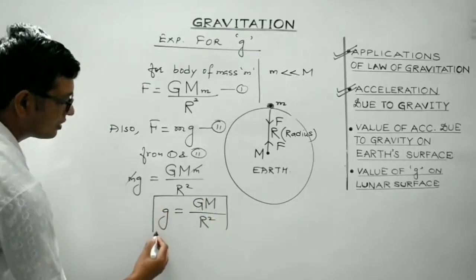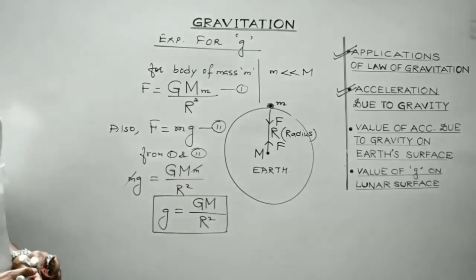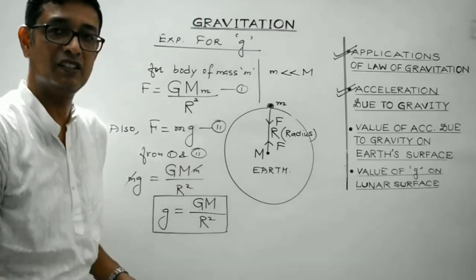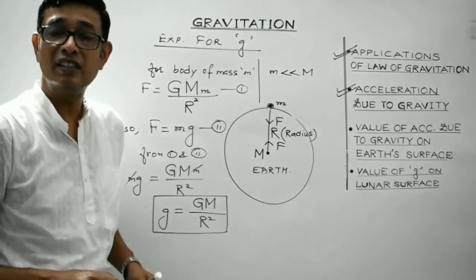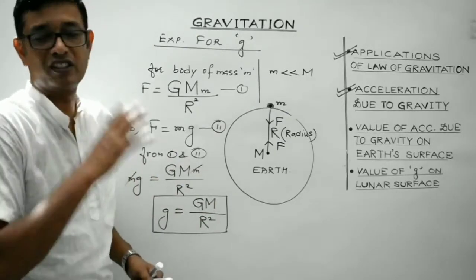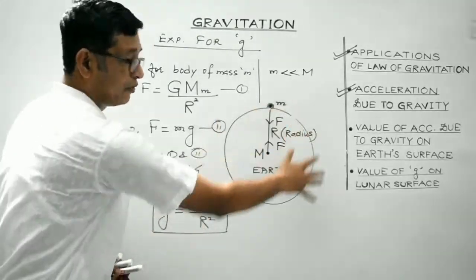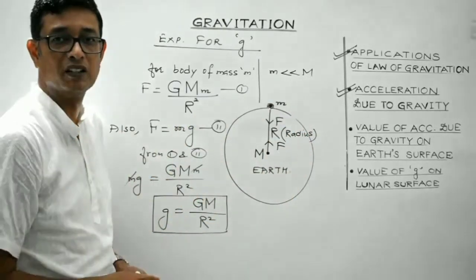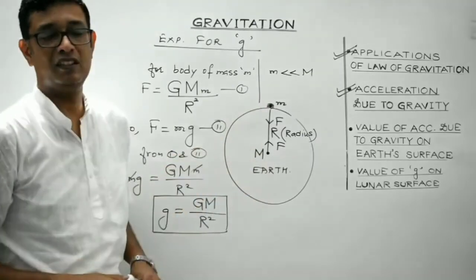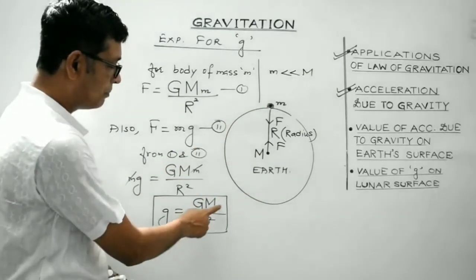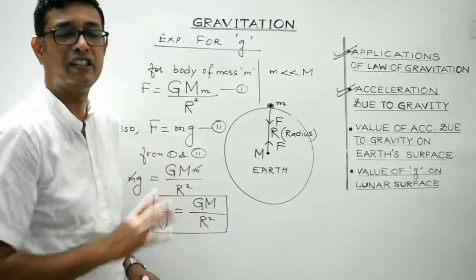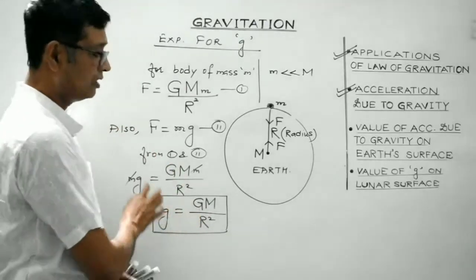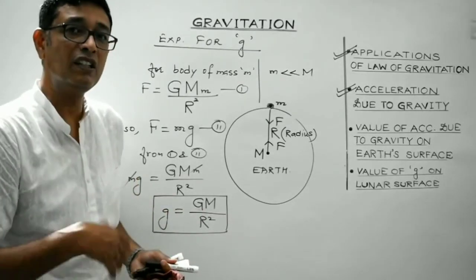Students, this is the expression for the acceleration due to gravity at a point on the Earth's surface. G, as you are aware, is the universal gravitational constant. Capital M, here we are considering the Earth, so capital M would be the mass of the Earth, which is the source mass. R is the radius of the Earth. So substituting the value of M, R and G, we can easily determine the numerical value of acceleration due to gravity. So this is the value of acceleration due to gravity on the Earth's surface.